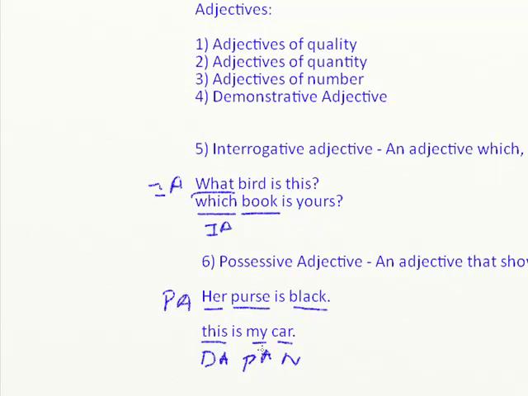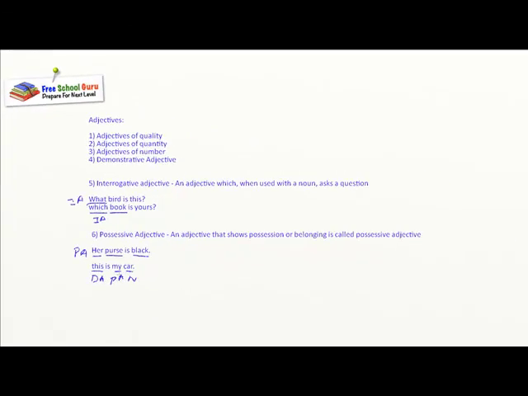Always remember, whenever you are trying to pick a possessive adjective from a statement, first identify the noun and then ask the question, whose? Okay? Let's do a quick recap, since this was a short session, of all the adjectives. Adjectives of quality: an adjective which tells us of what kind a person or thing is.